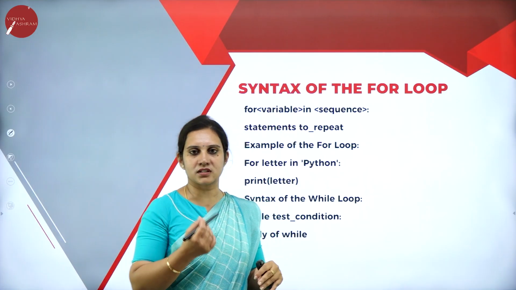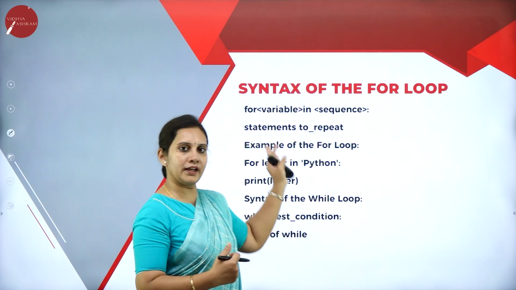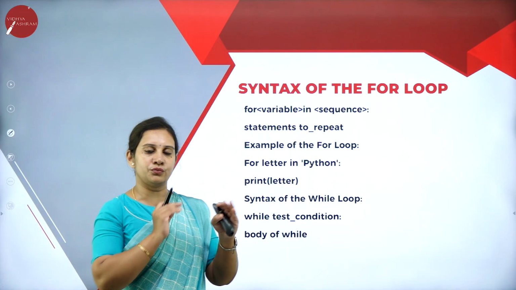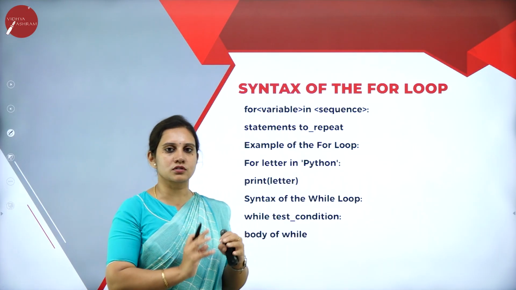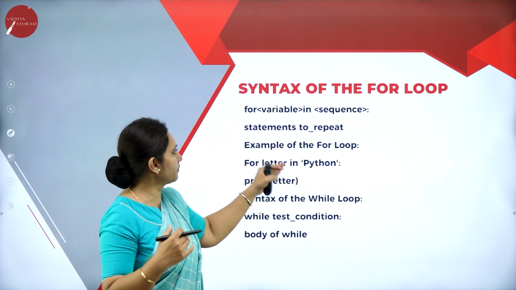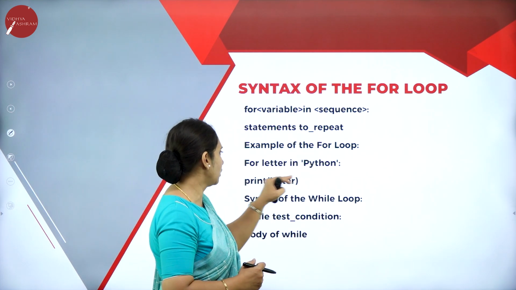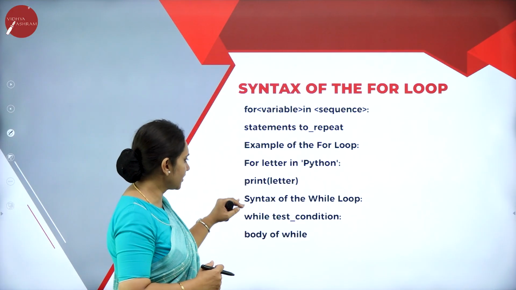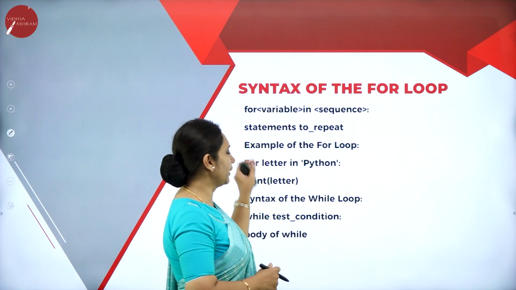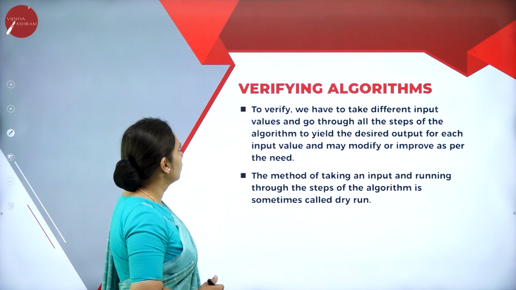More about these looping statements we will be learning in the next chapter, that is getting started with Python. Here, in the introduction to problem solving, we are learning how to represent the flowchart and the algorithm and how to solve a problem based on these statements. So: for variable in sequence, statements to repeat. Next, an example for the for loop: for letter in Python, print letter. This is one construct, and the syntax for the while loop is: while test condition, body of the while. In depth we will be learning in the next chapter. So this is the syntax of the for and the while loop.